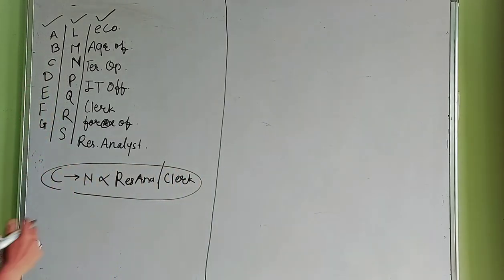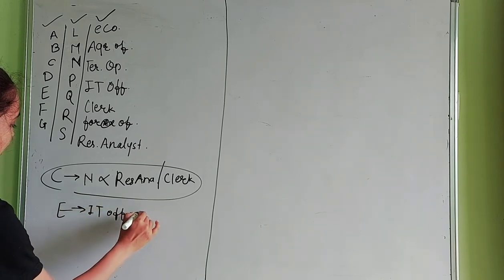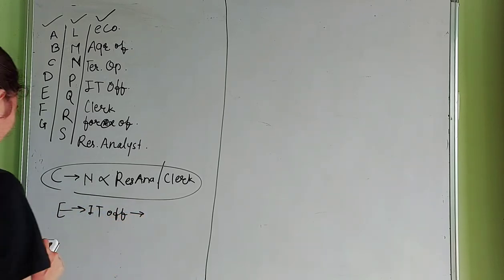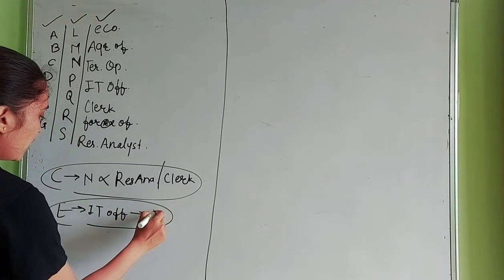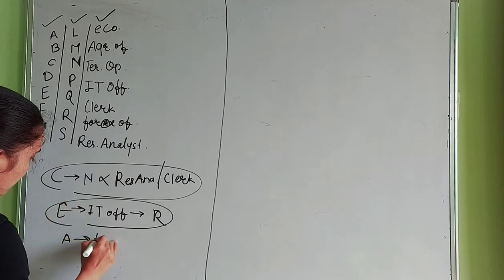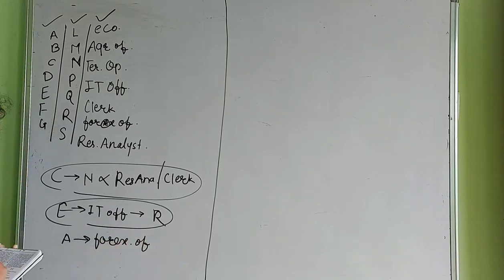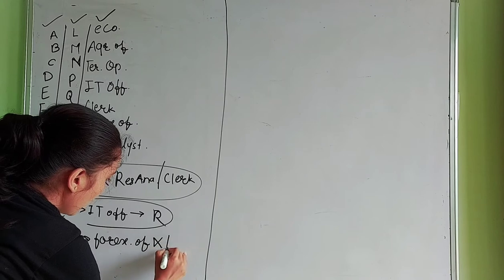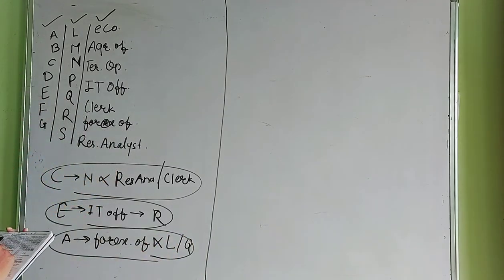Next condition, E is an IT officer and works for bank R. Third, A is a forex officer and does not work for L or Q. Fourth, for M it is an agriculture officer.